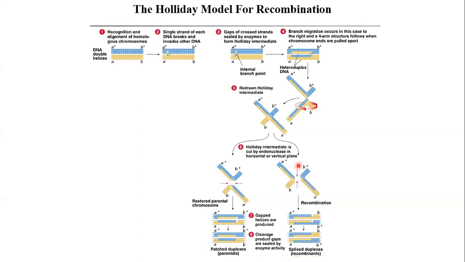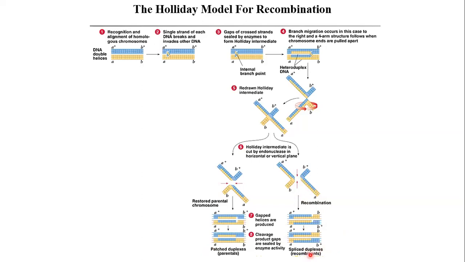When the chromosome has been cut in the vertical plane, then you can see the splice duplex, because this half is blue and half is yellow, same with the other chromosome. So it is like joining two different chromosomes. Splicing means joining. So here the structure looks like two different chromosomes have been joined together.